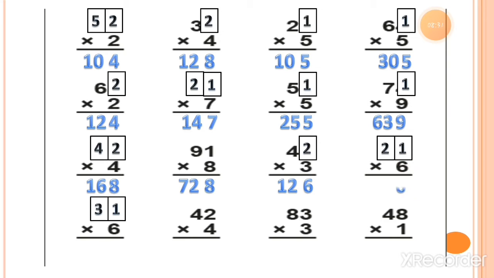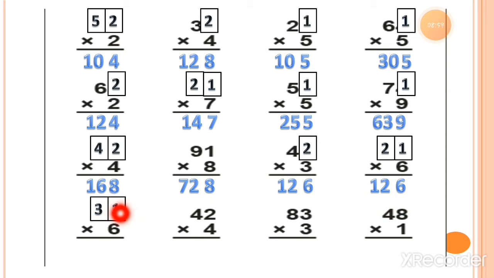So 6 ones is equal to 6. You can write down 6 under the ones column. Then 6 twos. 6 twos is equal to 12. So you can write down 2 under the tens column and 1 under the hundreds column. Or you can read this as 126. This is the answer.